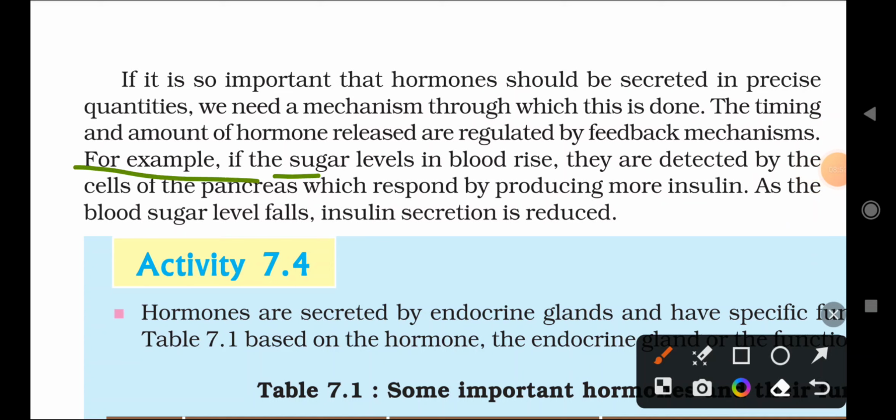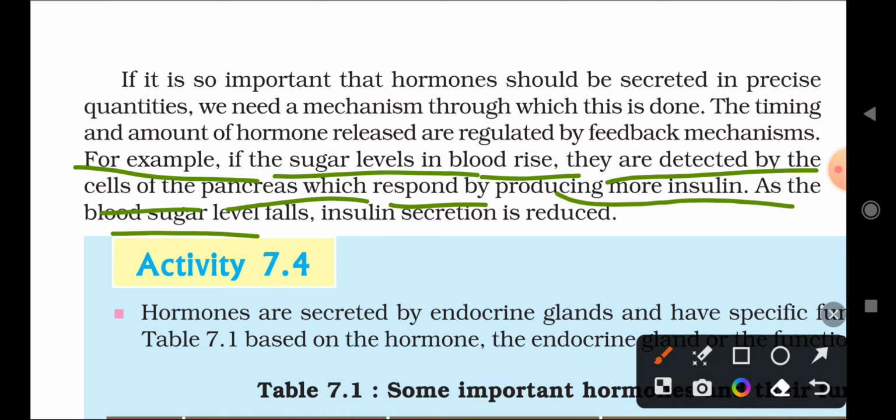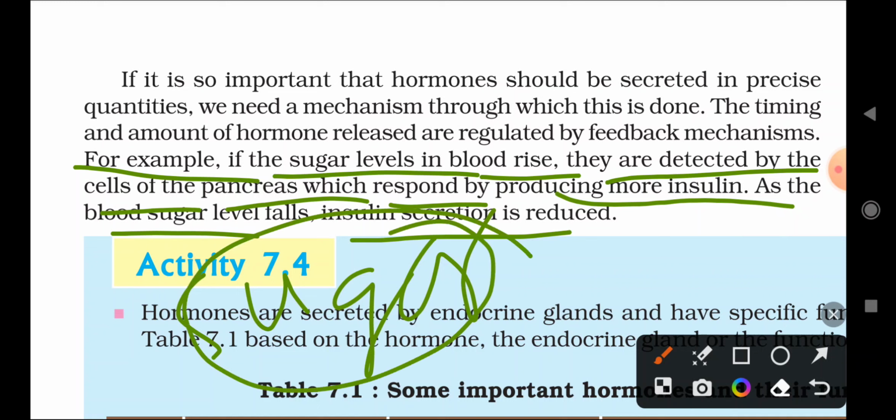For example, if the sugar level in the blood rises, it is detected by the cells of the pancreas, which respond by producing more insulin. As the blood sugar level falls, insulin secretion is reduced. For example, in our blood, sugar level is increased. So the cells of the pancreas will detect this, and they will release more insulin.